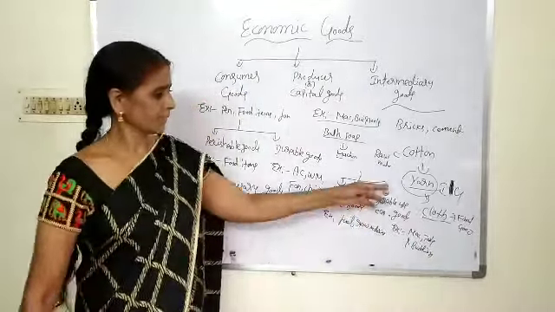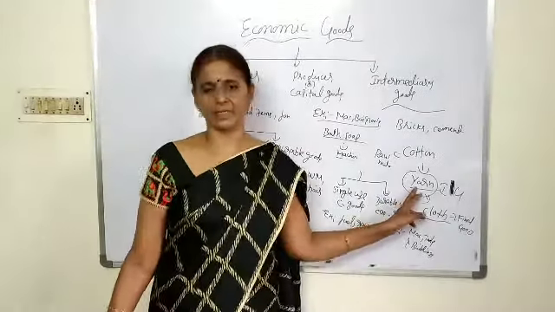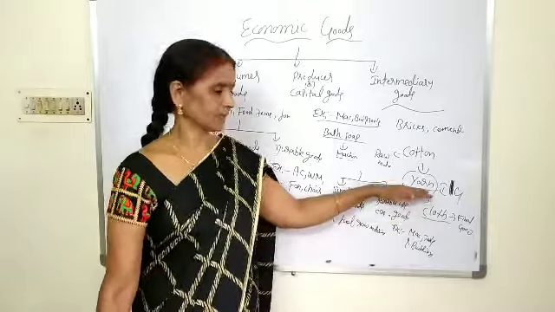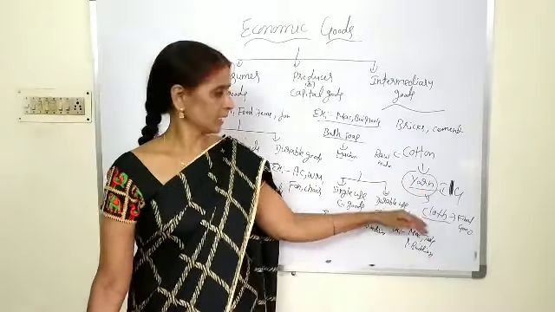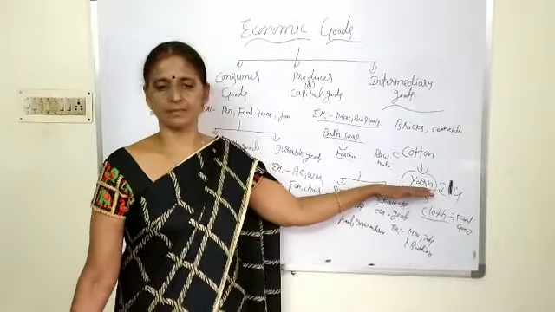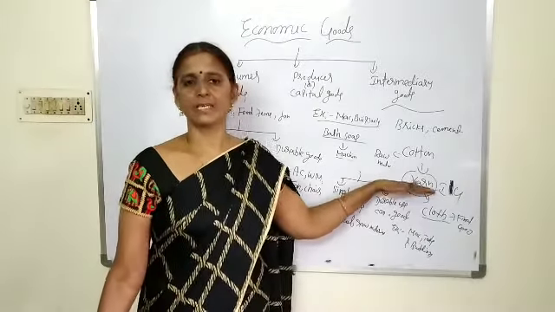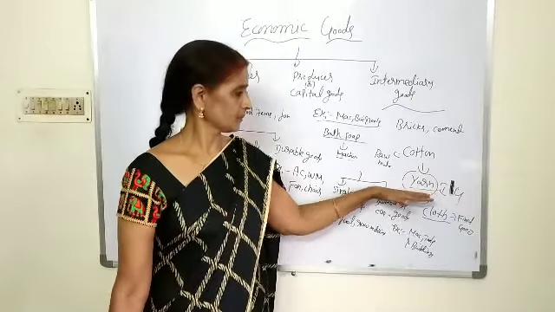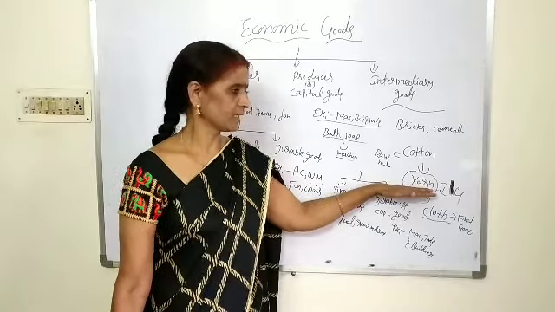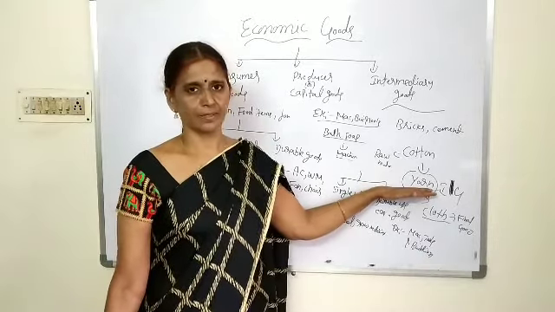In this way intermediary goods are neither raw material nor final good. They are not useful for direct consumption, but they are useful to produce the final good. And the availability of intermediate goods will decide the quantity of production of goods in the economy. They are used at different stages in the production of the final goods.